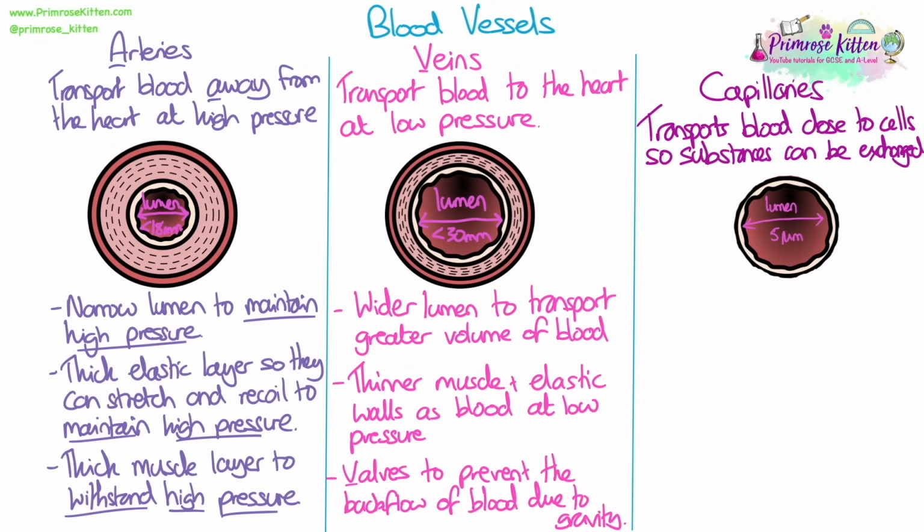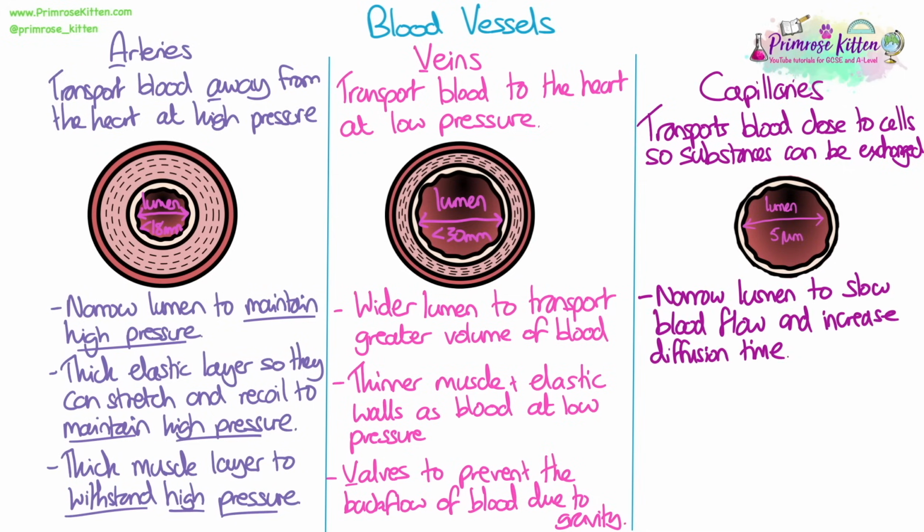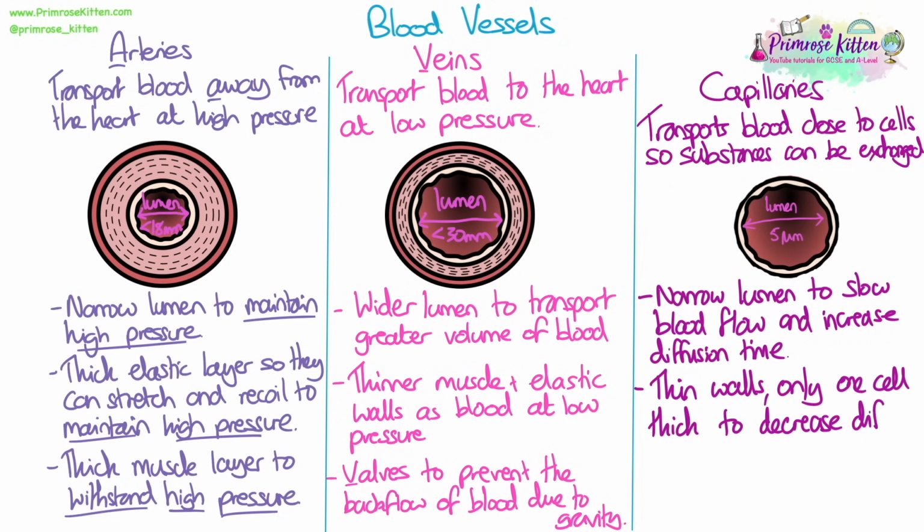Capillaries transport blood close to cells so that substances can be exchanged. They have a very narrow lumen to slow blood flow down to 1 blood cell at a time. This increases the time for diffusion to occur. They have thin walls that are only 1 cell thick to decrease the diffusion distance.